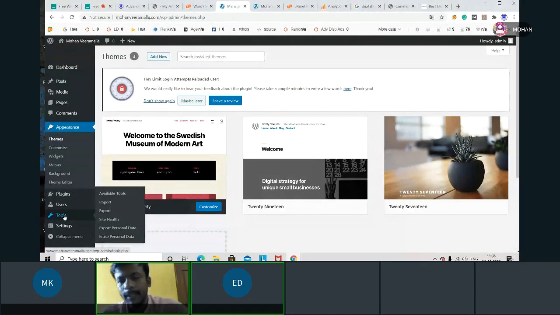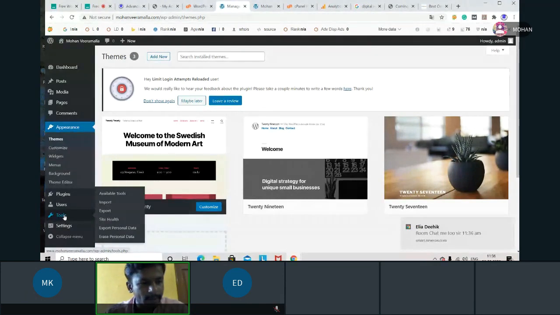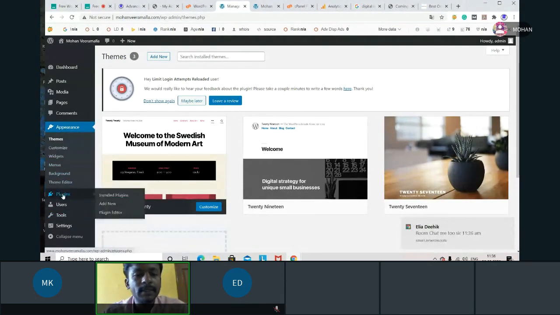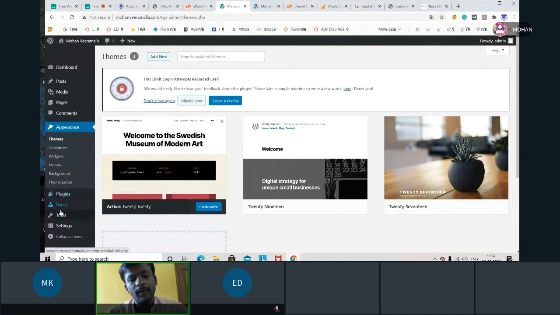Yes. Now, when I said plugins, where is the plugin here? Plugins will be of different types. We can use some plugins to show features in the front end, like sliders or animations, different kinds of things. For example, if I want to show snow, I can show it. So different kinds of things will be available, and some plugins will come under tools. That kind of section will be available here.